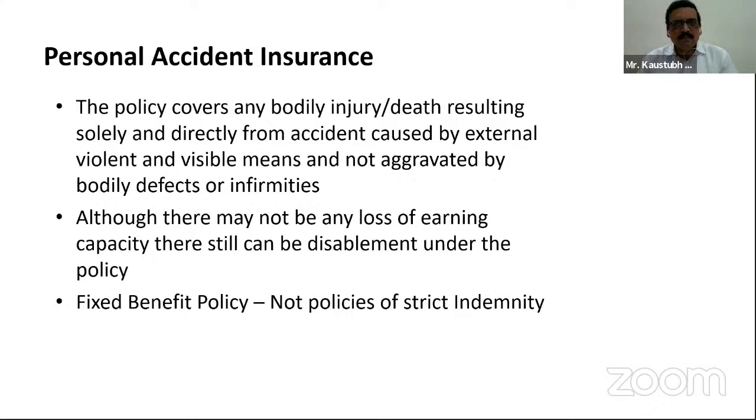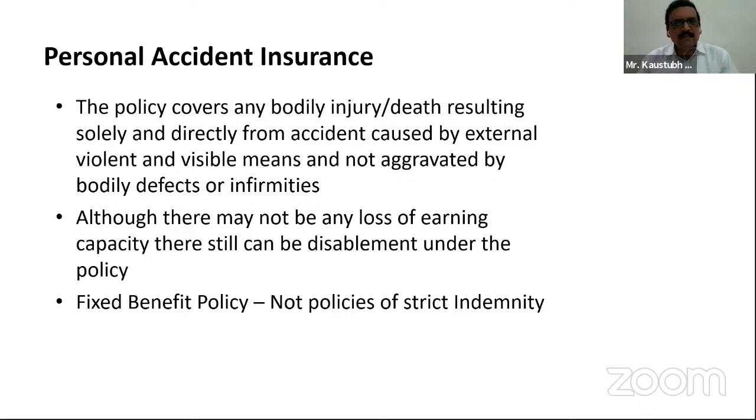What does this mean? Suppose you have given a policy to a shopkeeper. If any accident occurs to him, suppose he is coming to his shop by motorcycle, and in between he meets with an accident.